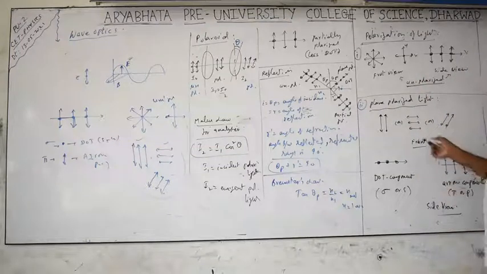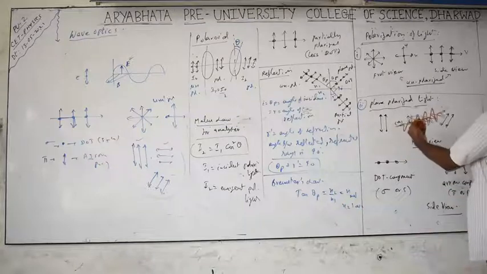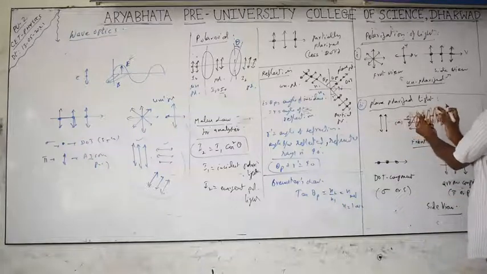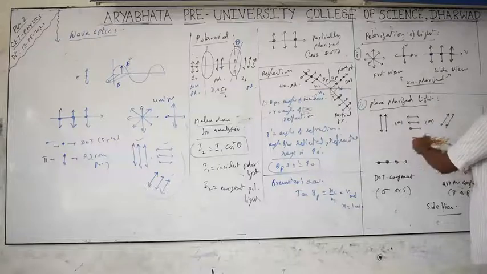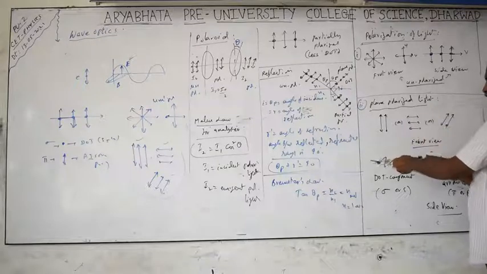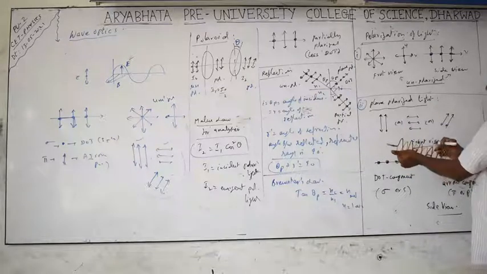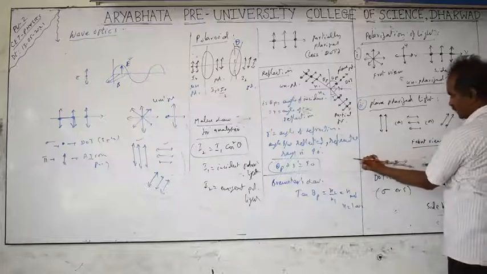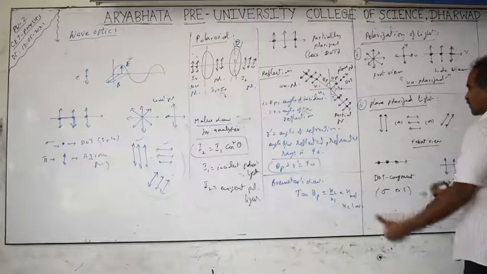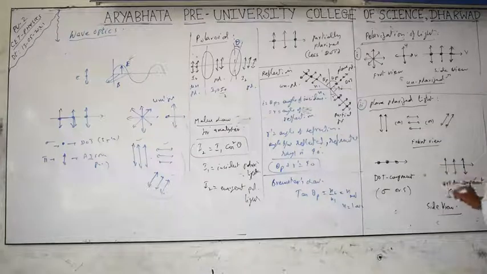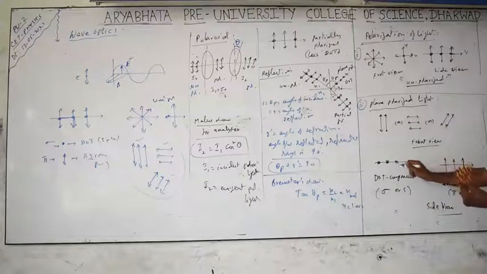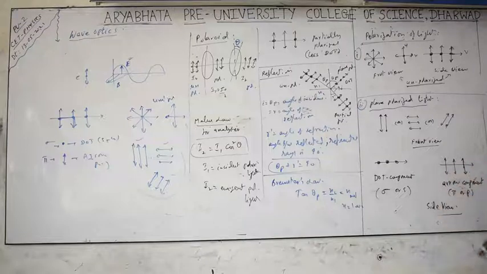And this is the case where you have selected only vertical vibrations like this, or here only horizontal vibrations. But the same thing, if you are seeing from the side, only horizontal dots are there. Only dots are there means you have only the dot component selected. This is also plane polarized light. And this is only the arrow component. Vibrations are like this in the plane. Here vibrations are perpendicular to the plane. This is called the case where only the arrow component is present.